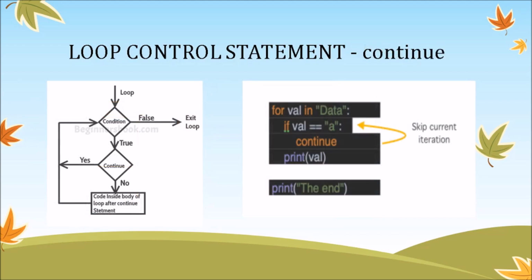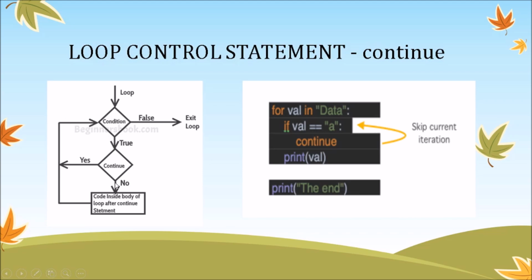Coming to the next statement, that is the loop control statement continue. In this one we first check for a condition, and if the condition holds true we move into the loop, and if there is any decision making which says continue, we move to the next value for the iteration loop counter variable, and we iterate with the rest of the values.